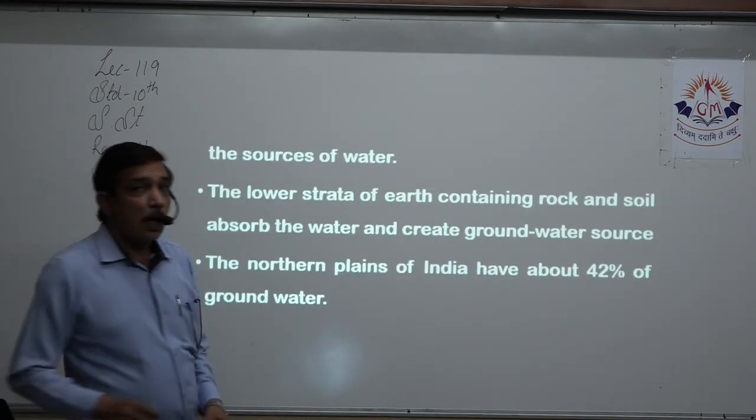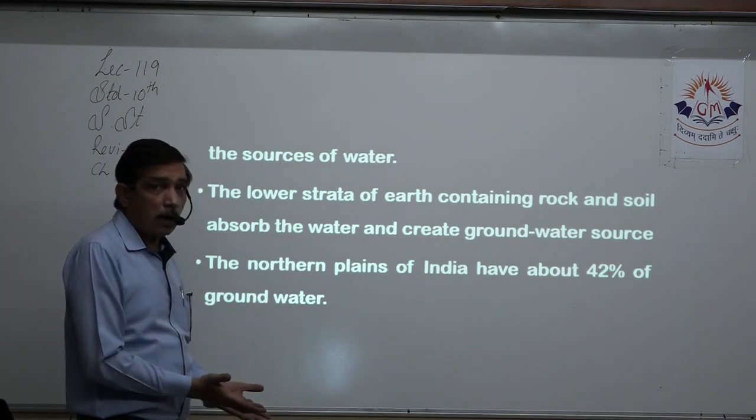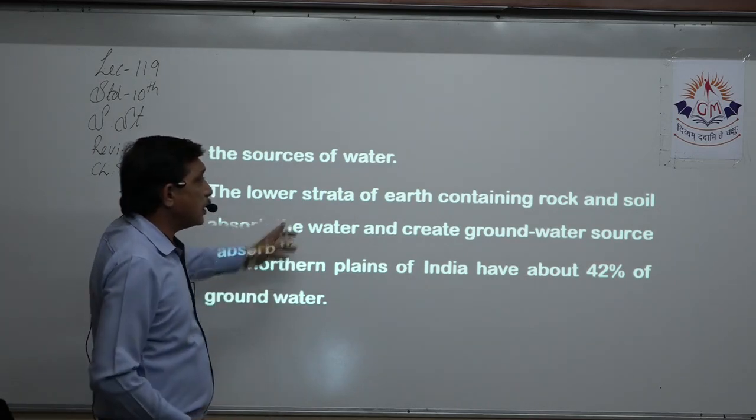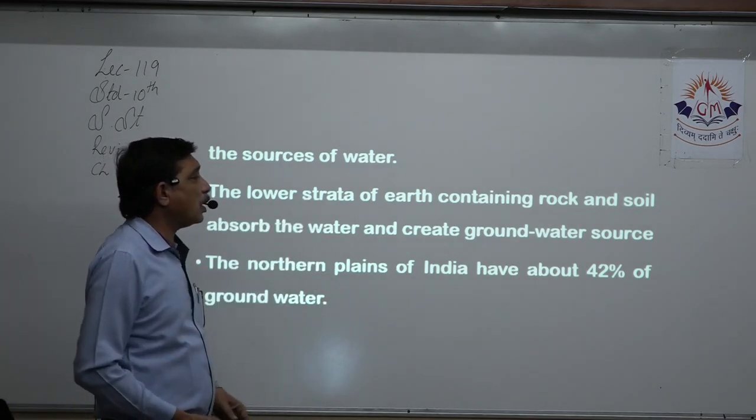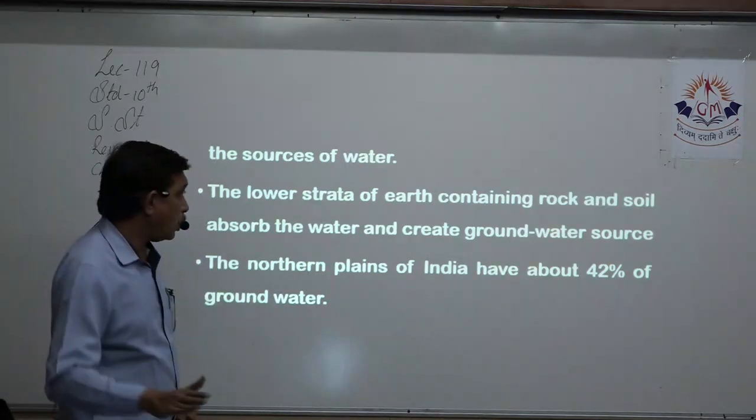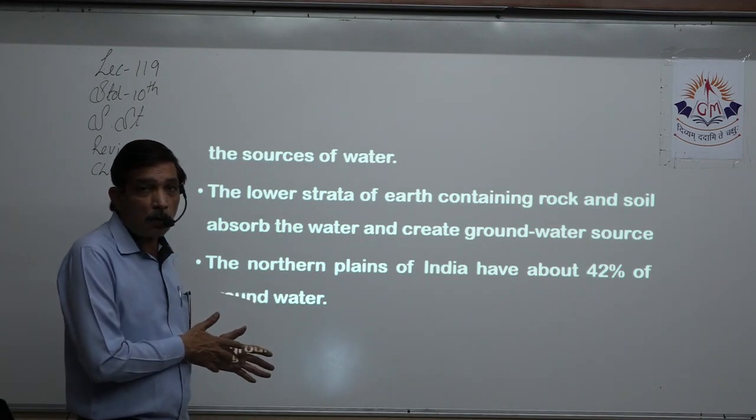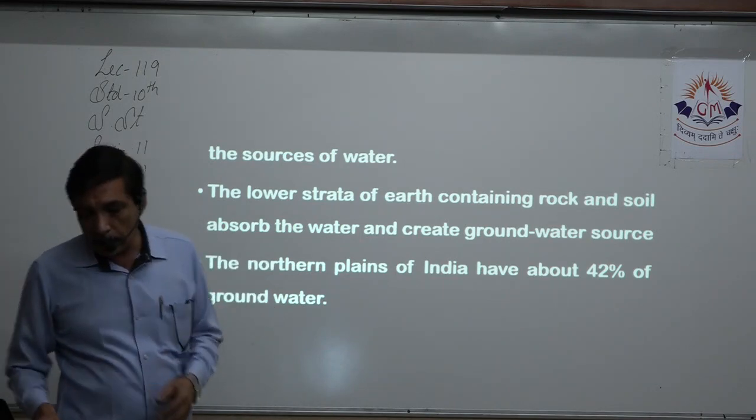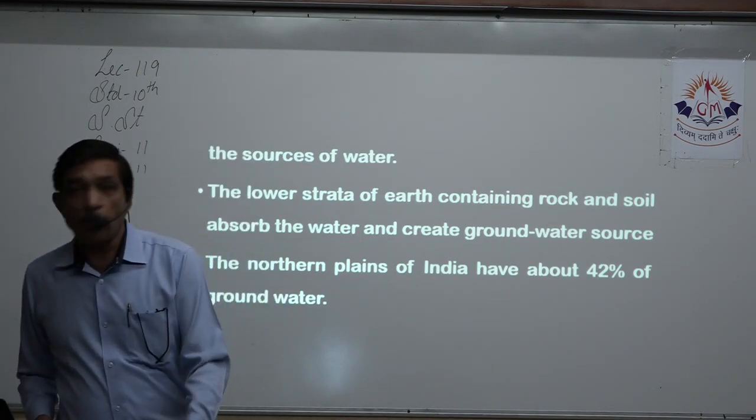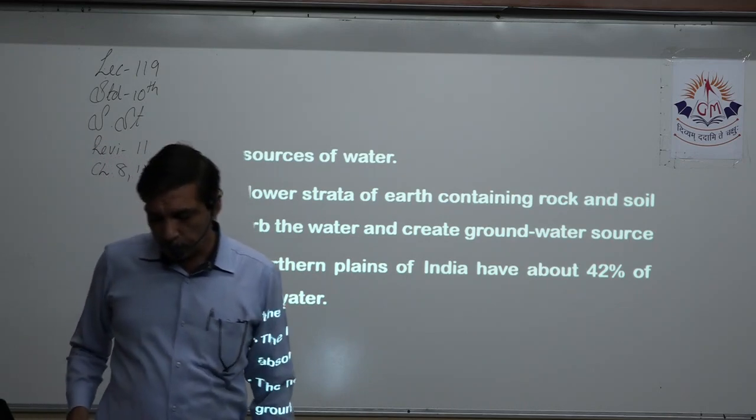The lower strata, how does it happen? The lower strata of the earth where the water collects contains rocks and soil that absorb the water and create an underground water resource. The northern plains of India have about 42% of the groundwater, whereas in South India it is less. So they have to depend on the surface water.